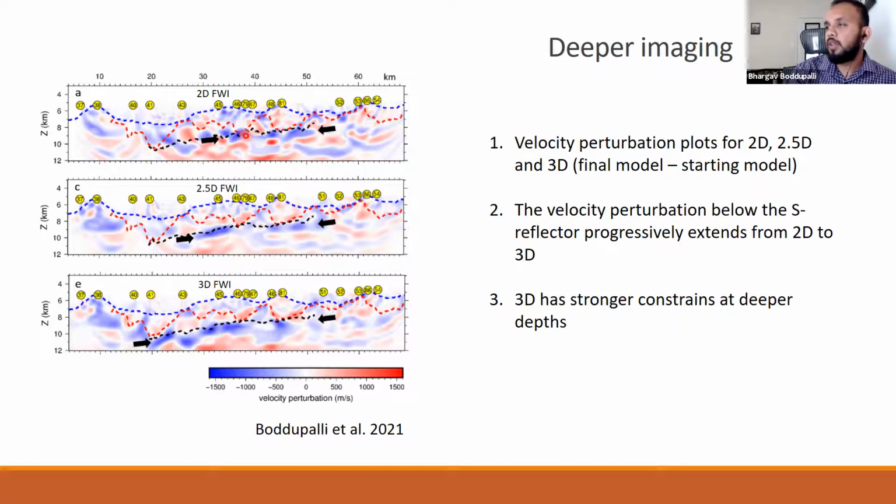We also performed some synthetic tests to recover these anomalies, the results of which are given in this publication. This shows that 3D has stronger constraints at deeper depth, because more turning waves are coming from these depths, and the 3D problem is better constrained.